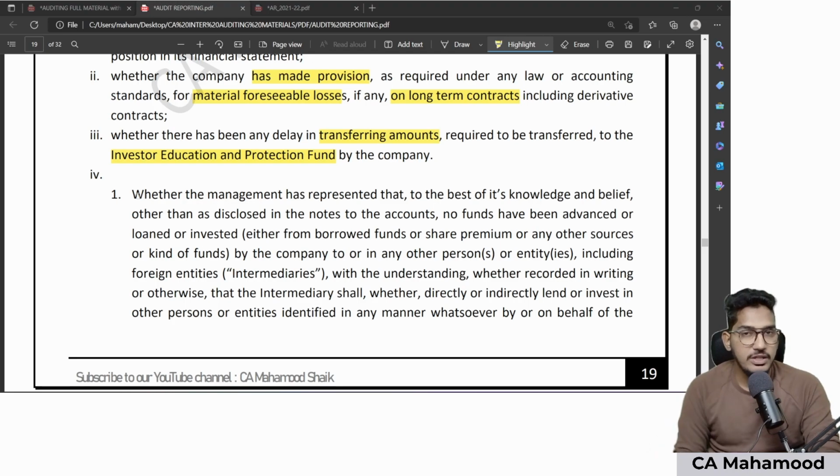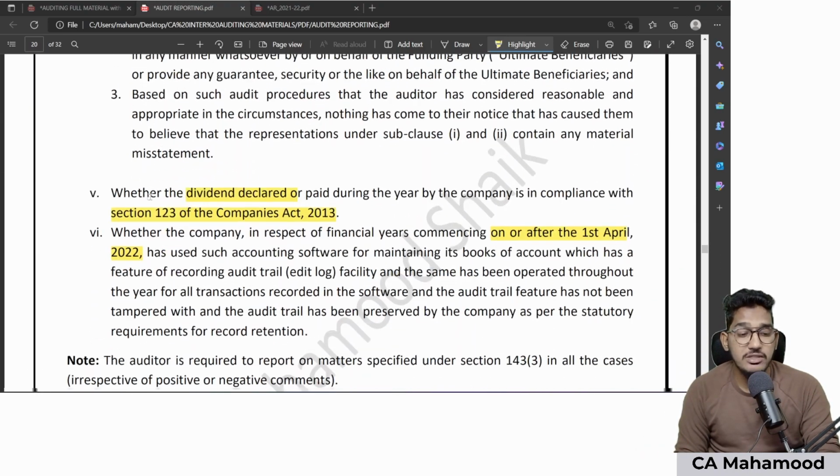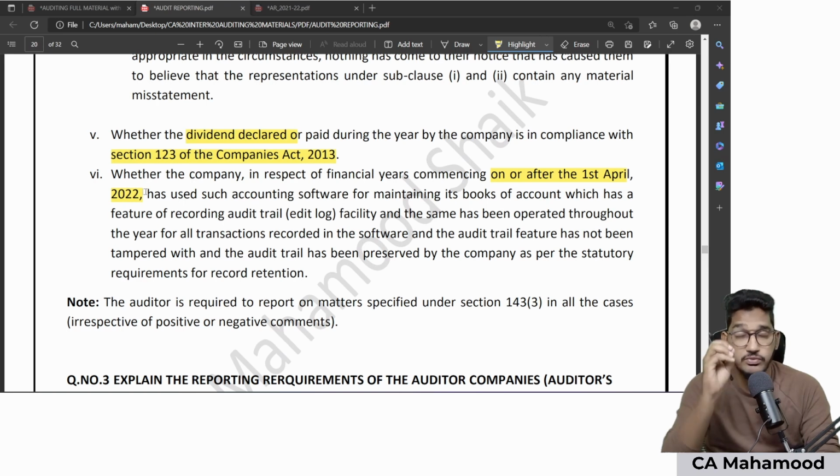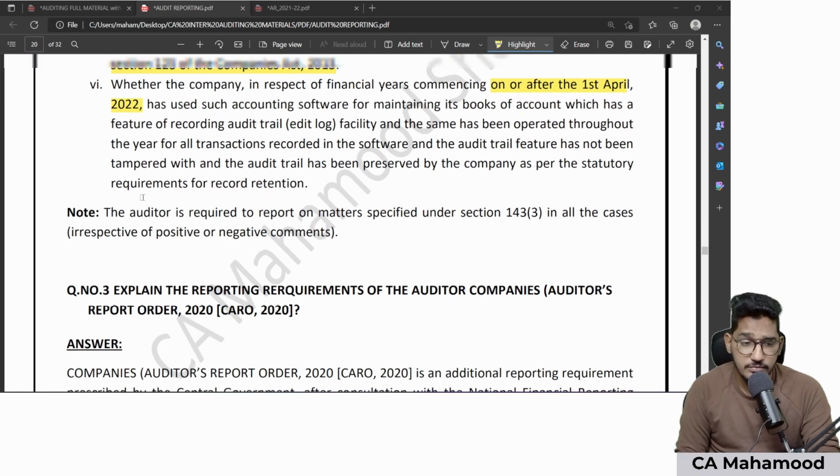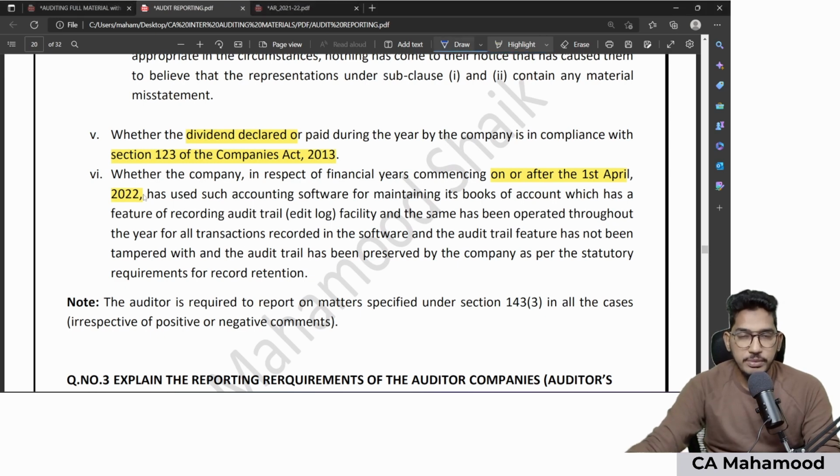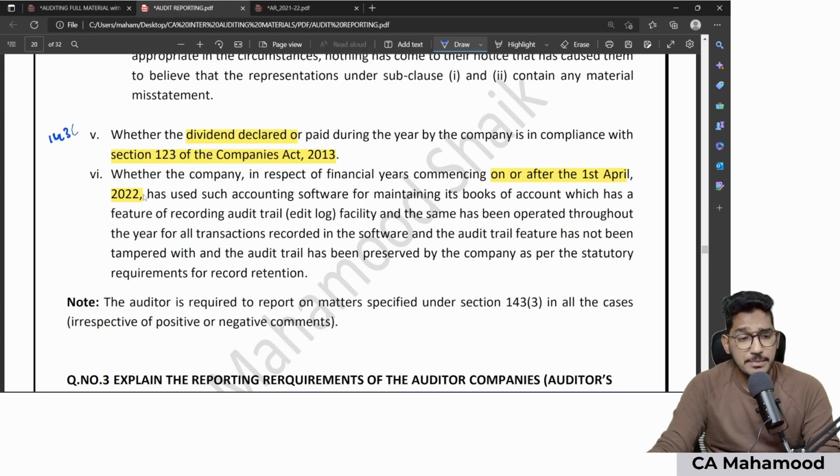So like this, under 143 subsection 3, we have a total of 15 matters which are required to be reported. 9 plus 6, 15 matters are there. But one more thing here, like I told you previously, the matters under 143 subsection 1 are required to be reported only if you get negative comments. But for 143 subsection 3, those 15 matters, whatever we have revised now, are required to be reported whether you have a negative comment or a positive comment. Irrespective of the answers you get, all the 15 matters are required to be compulsorily reported.